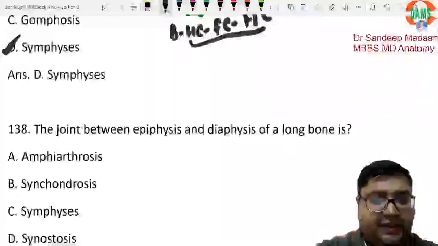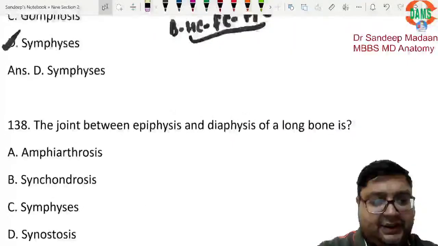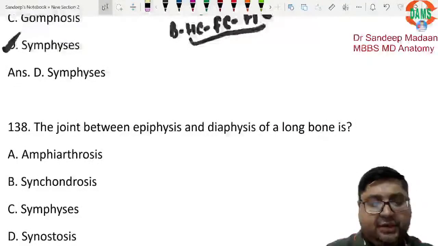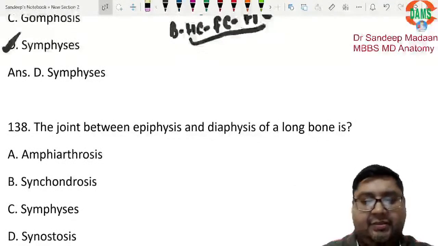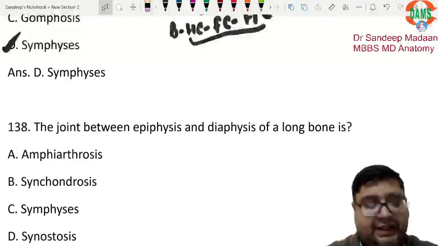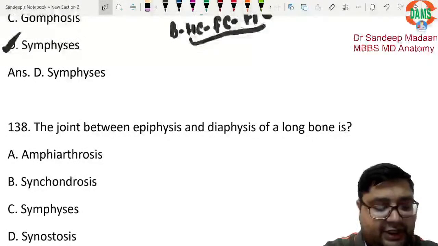Now joint between epiphysis and the diaphysis, right? It is quite similar structure that we have discussed just now, right? But one difference is there, that here we will get two bony parts connected with the help of cartilage.